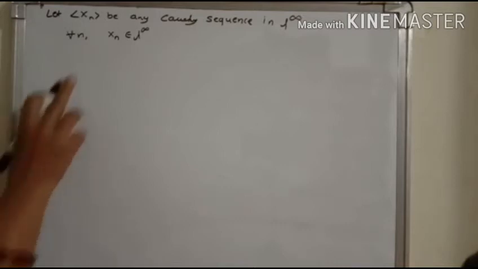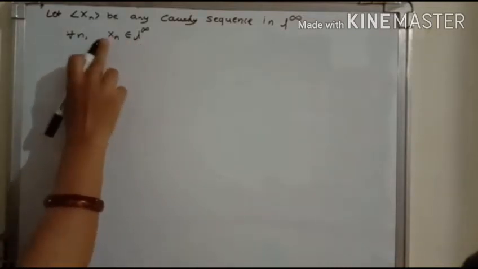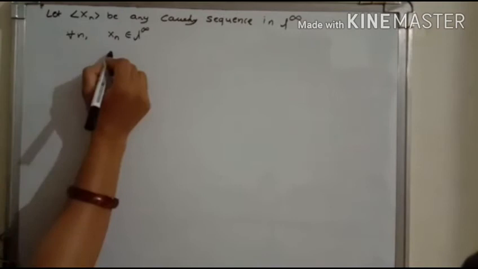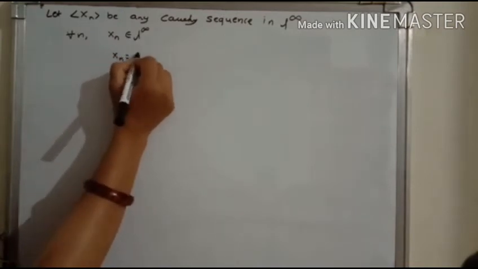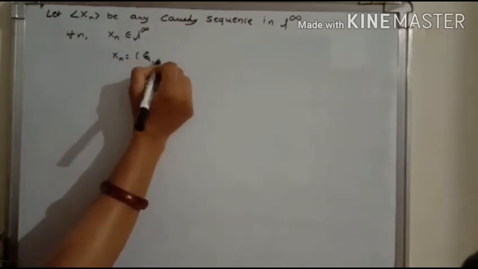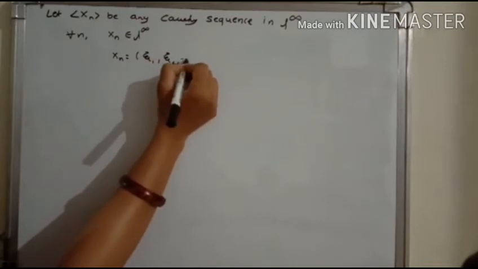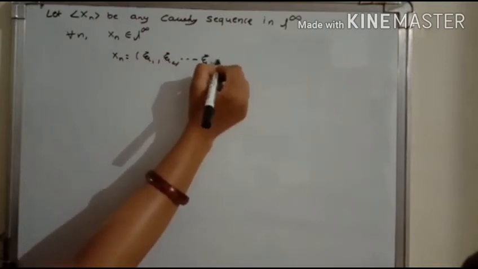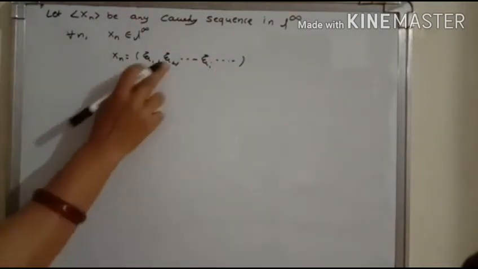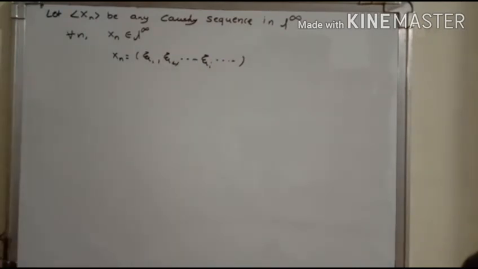That means each element of L infinity is a sequence, and therefore this x_n is written in the form of a sequence as xi_1, xi_2, where its ith coordinate is xi_i, and so on, where each xi_i is either real or complex.